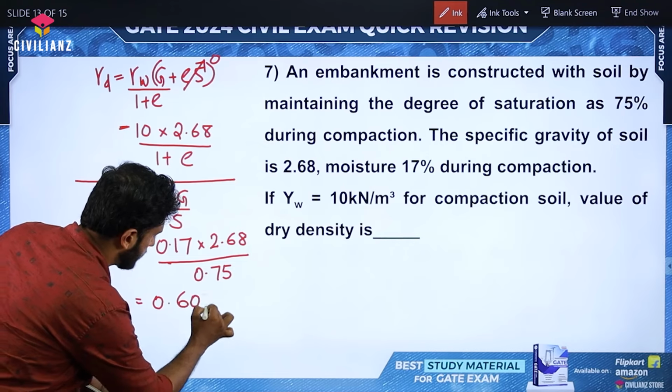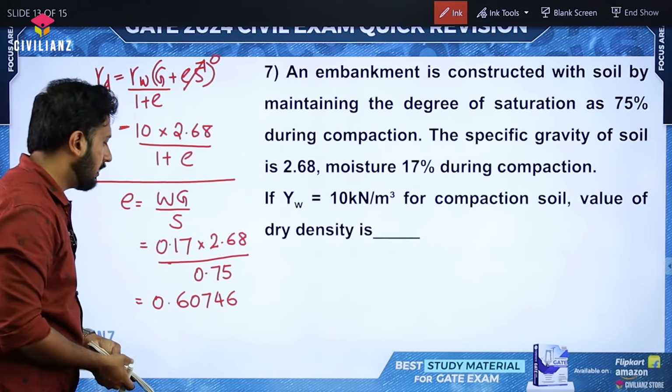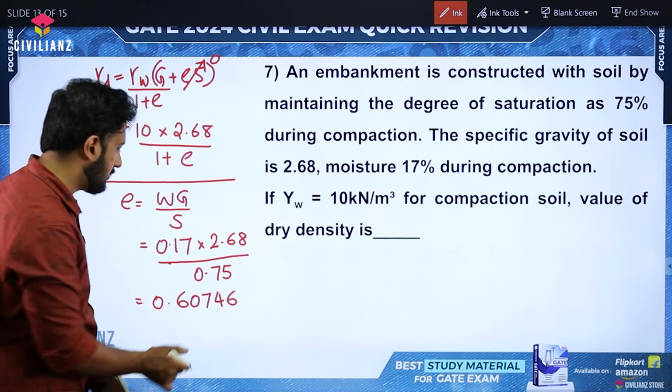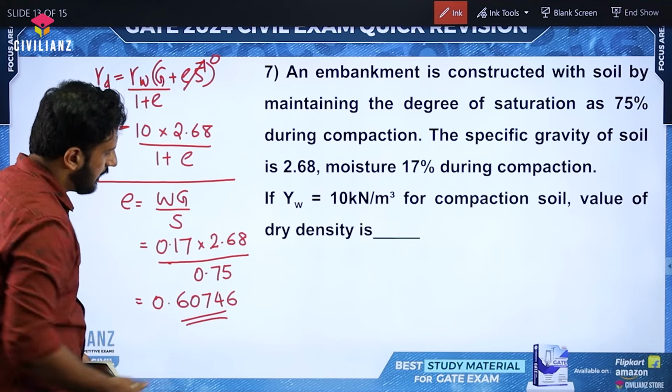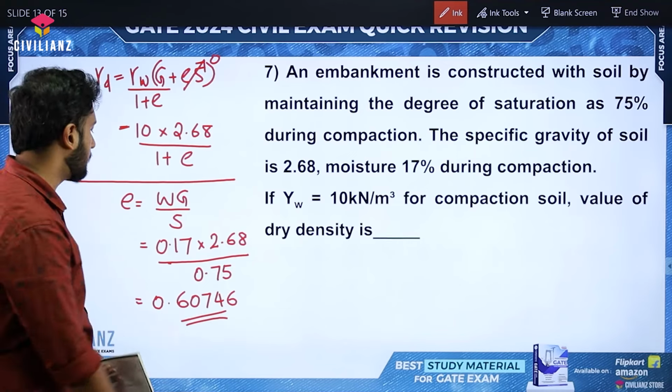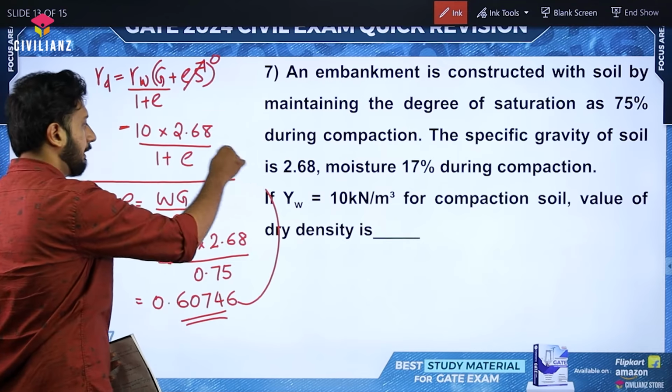0.6075, right? 0.60746 it will be. You can take 0.6075, no issue. It's very close. If you are taking 4 decimals, that would be sufficient. But let me take the more accurate value.